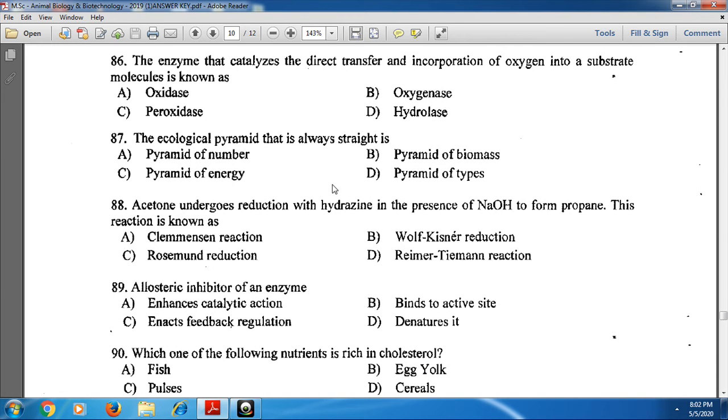And next, 87th one, the ecological pyramid that is always upright is the pyramid of energy.